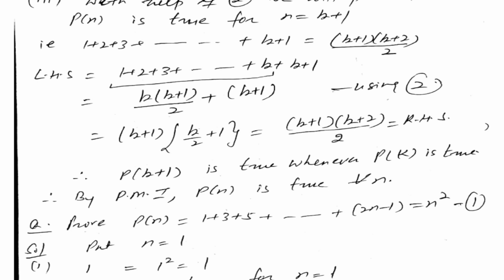Now we consider the left hand side. Now this is the sum of the natural numbers up to k plus 1. Now before k plus 1, the natural number should be what here? k. We can put it here.